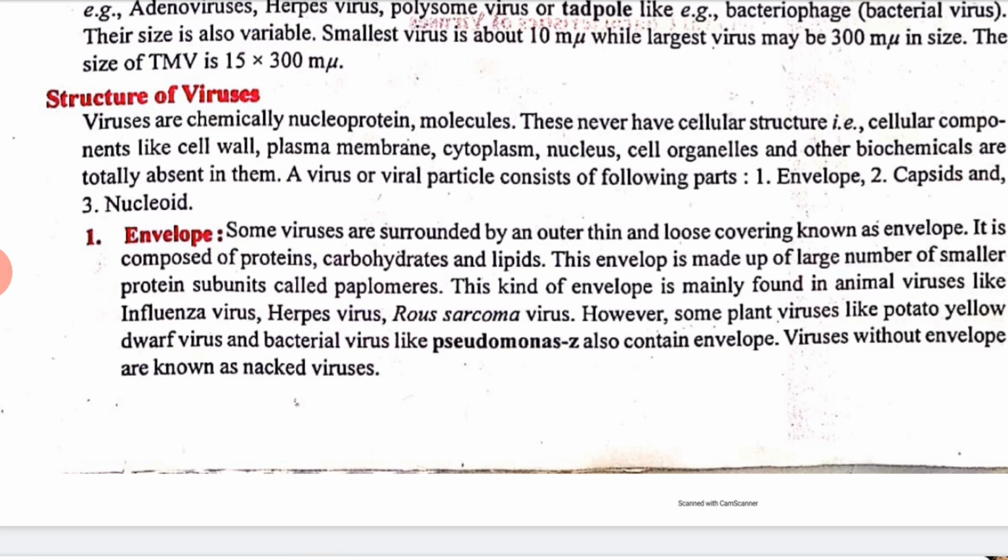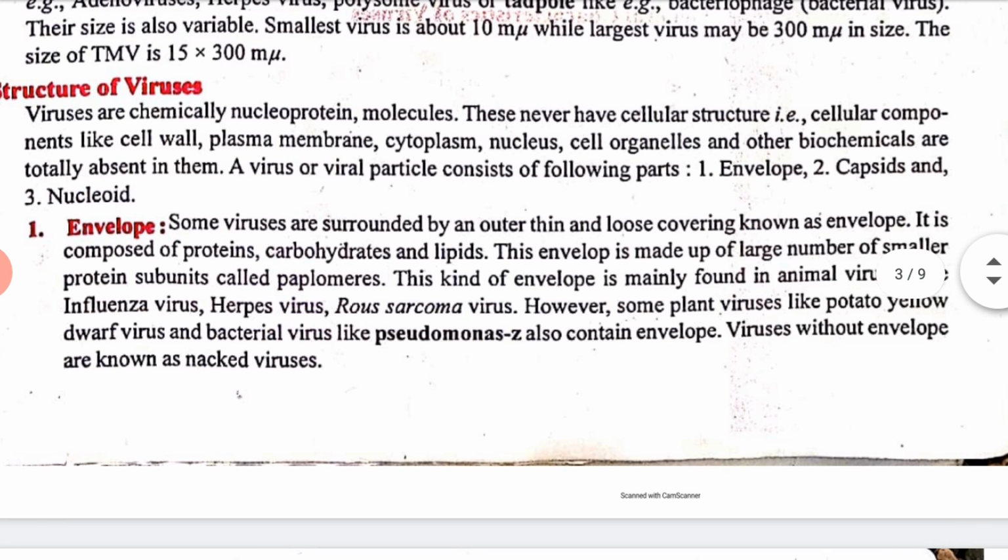What does the term envelope mean? Some viruses are surrounded by an outer, thin and loose covering that is known as envelope. By the word itself it is clear that envelope means like a cover. It is composed of protein, carbohydrate and lipids. This envelope is made up of a large number of smaller protein subunits called peplomers.